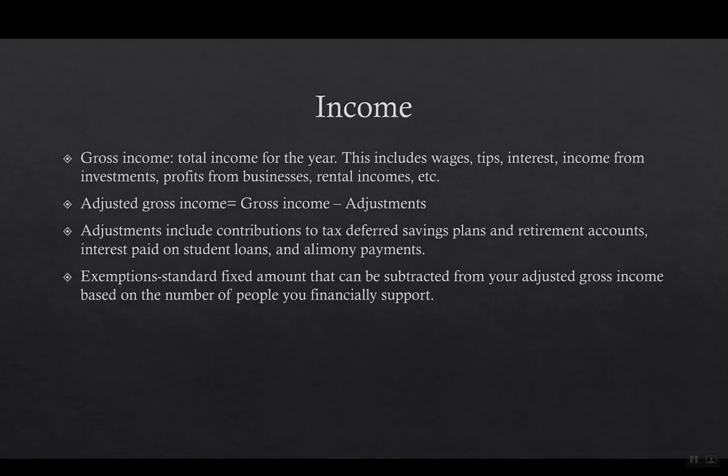Adjusted gross income is your gross income minus adjustments. So what are adjustments? Adjustments include contributions to tax-deferred savings plans, tax-deferred retirement accounts, interest paid on student loans, and alimony payments. Exemptions are standard fixed amounts that can be subtracted from your adjusted gross income based on the number of people you financially support. So two different things here of adjustments and exemptions.